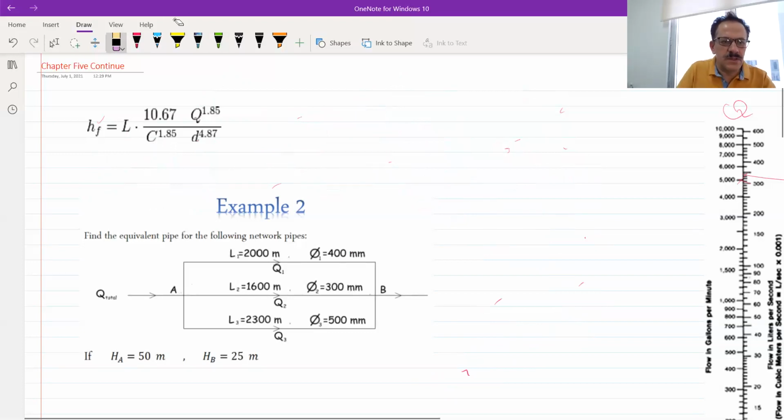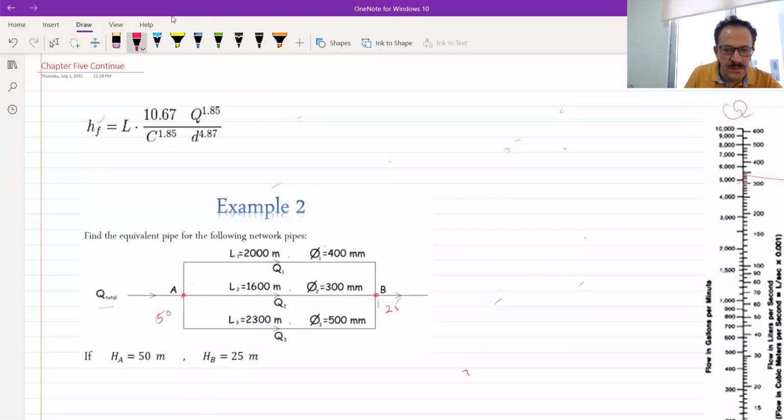Now we have in this example the total flow Q distributed among three pipes: pipe 1, pipe 2, pipe 3. The head at this point is 15 meters, and the head at this point is 25. So head at B, and this is head at A.